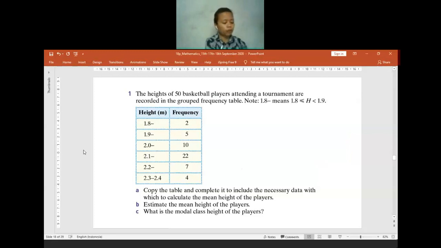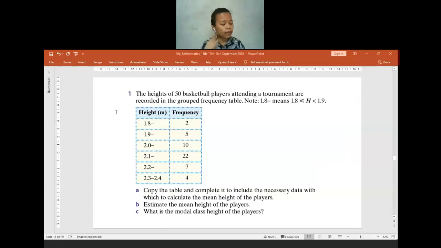So it is on your textbook. You can open your textbook. I think I already told you to find the textbook page 507. So you can open your textbook page 507. We are going to discuss some questions on that page. It will be question 1 from your textbook page 507, exercise 35.3. If you already opened the textbook, let us discuss it together.